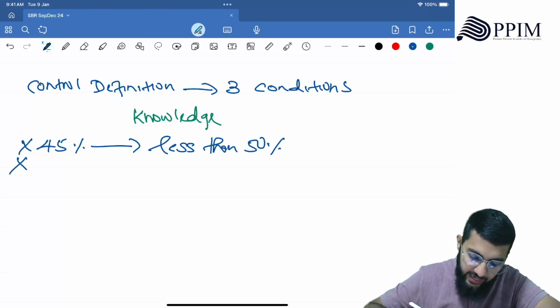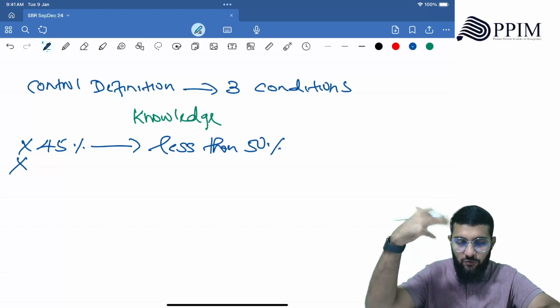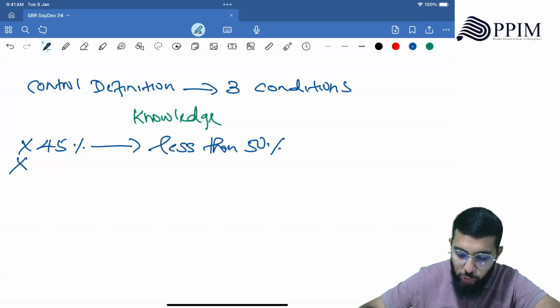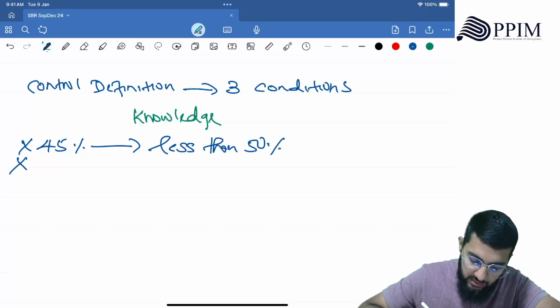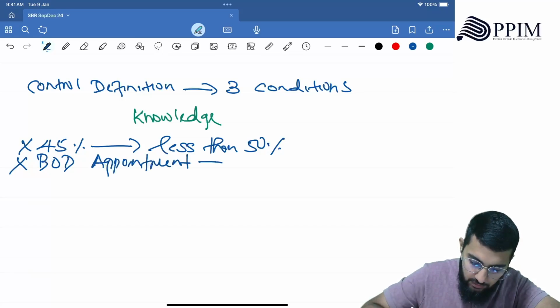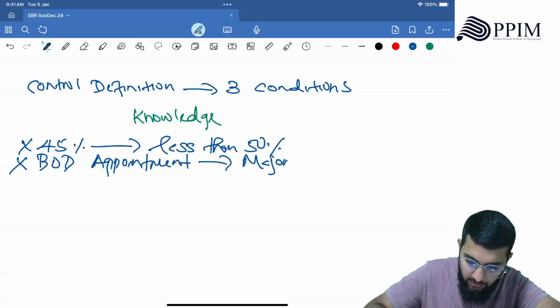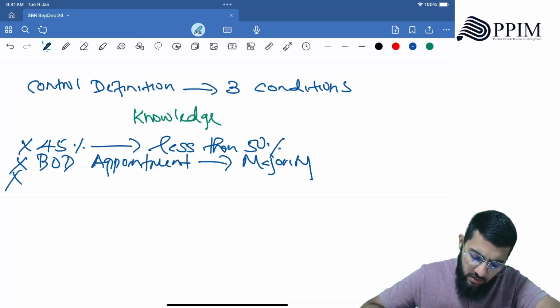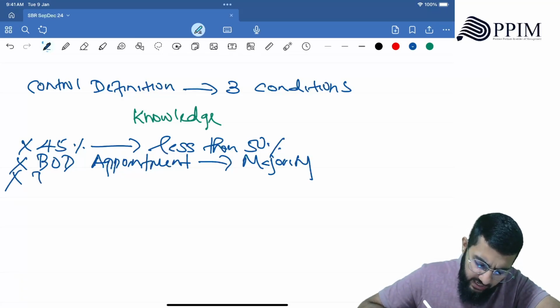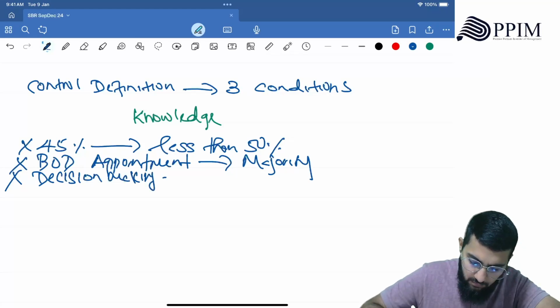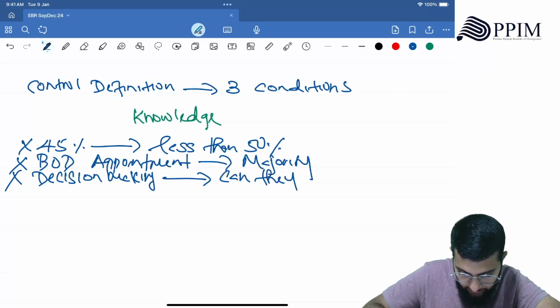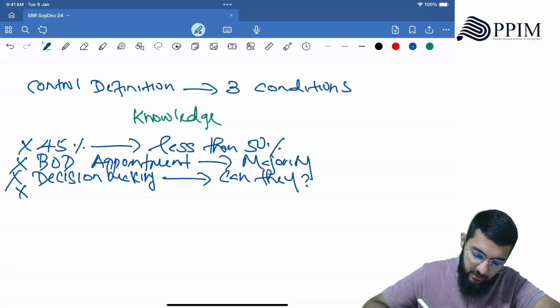Then you say even if it's less than 50%, we have to look at the detailed control requirements, which is board of directors appointment, majority, then decision making, can they, right?